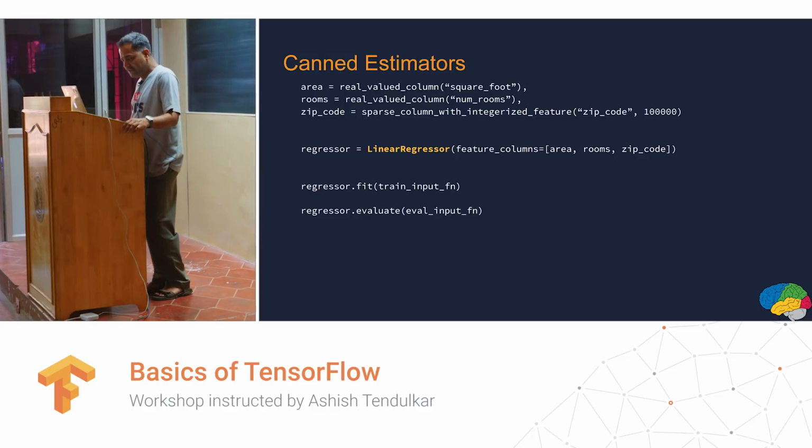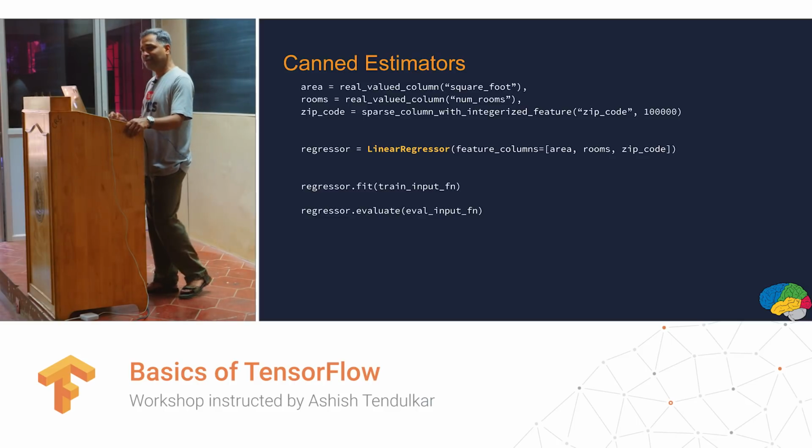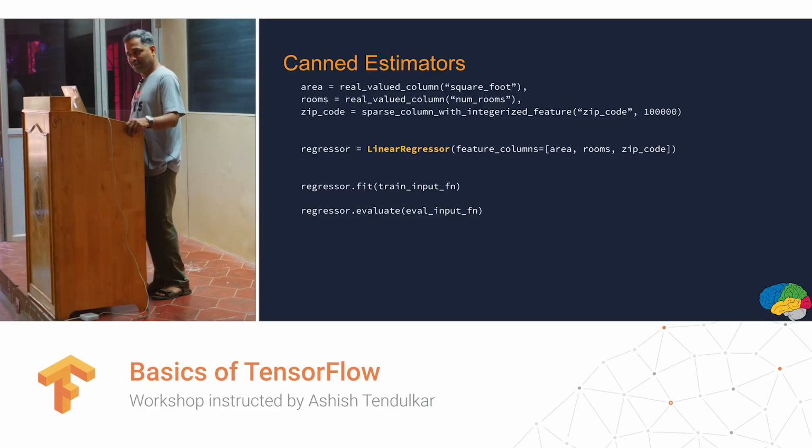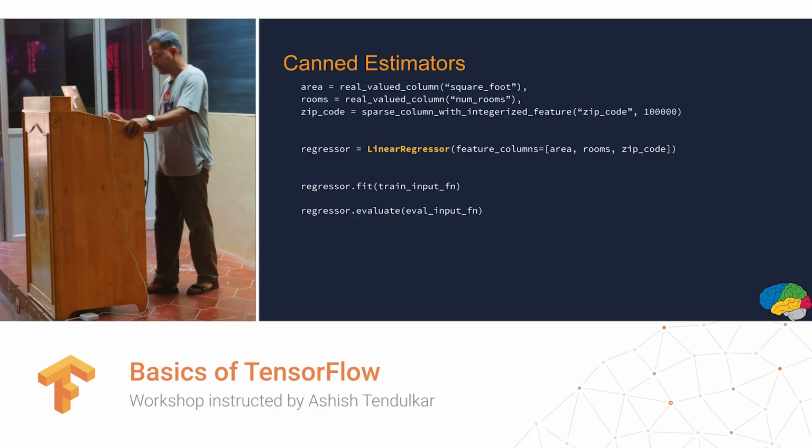Then I just use this linear regressor function and feed the feature column into it, and that's it. I have a regressor, okay? Then I call regressor.fit and regressor.evaluate, right? Fit will do the training and evaluate will do the evaluation. Are there any other things other than that sparse column with integerized feature permitted? Yeah, there are more such functions to handle your different types of variables. And they are also available for other estimators, not only the canned ones, not a problem.